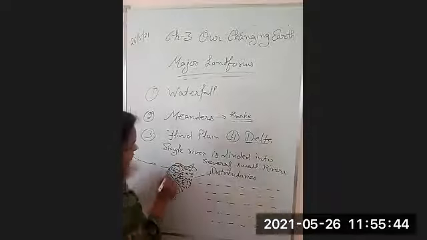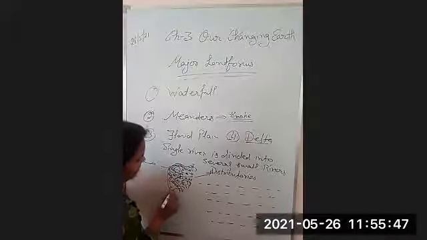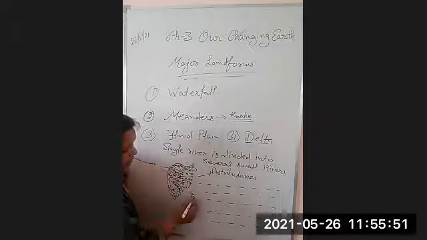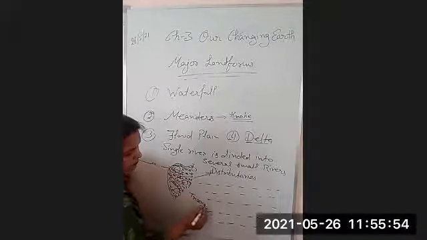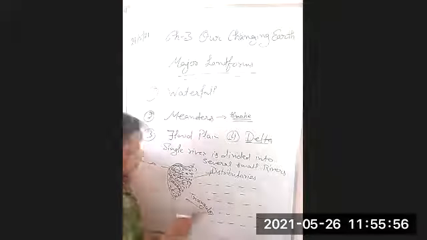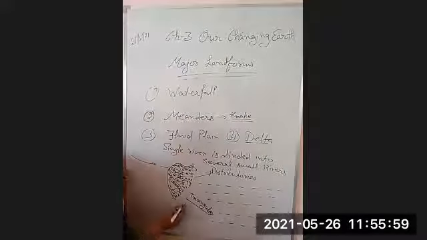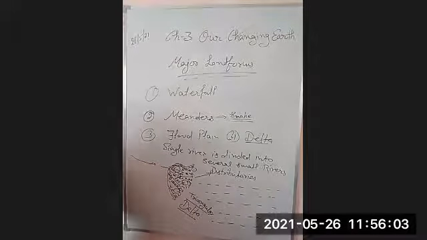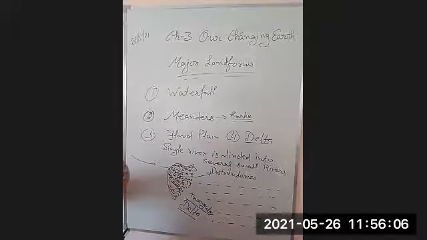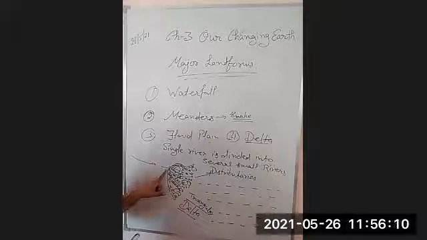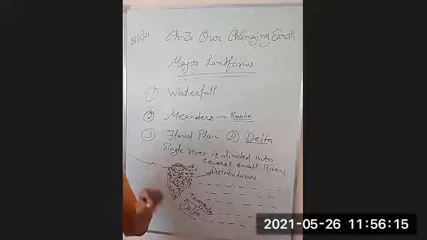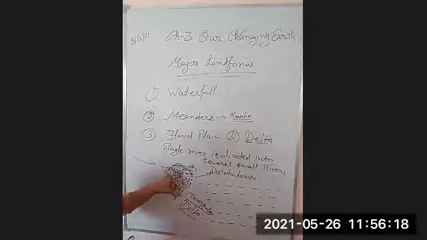So there is a deposition of sand and silt in these areas, and this is a triangular shape formation. It will create a triangular shape formation which is called delta, right? So again, when the river came to its mouth, it could not cross even a little bit upland area. It will change its path.